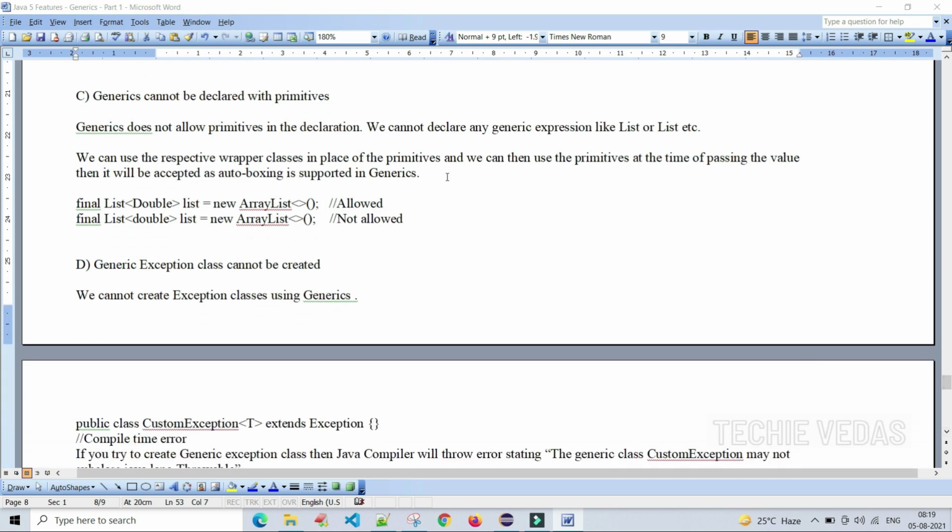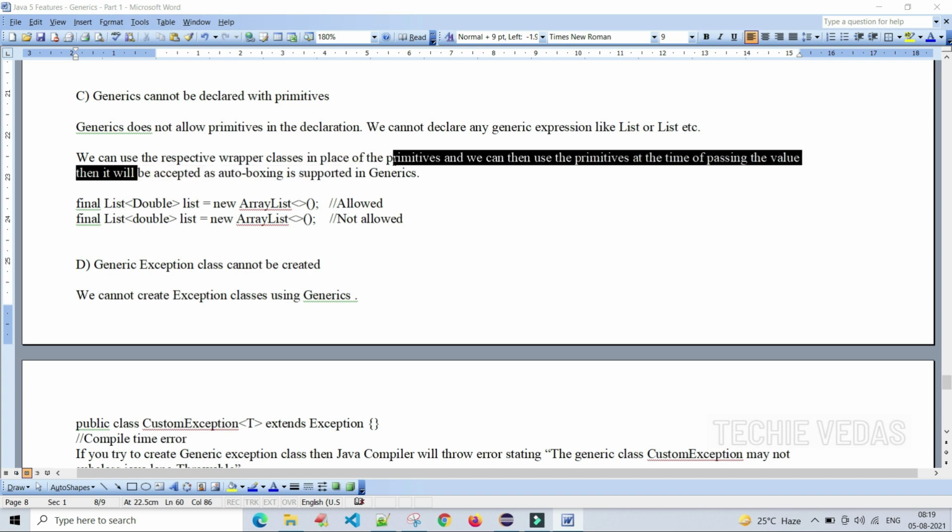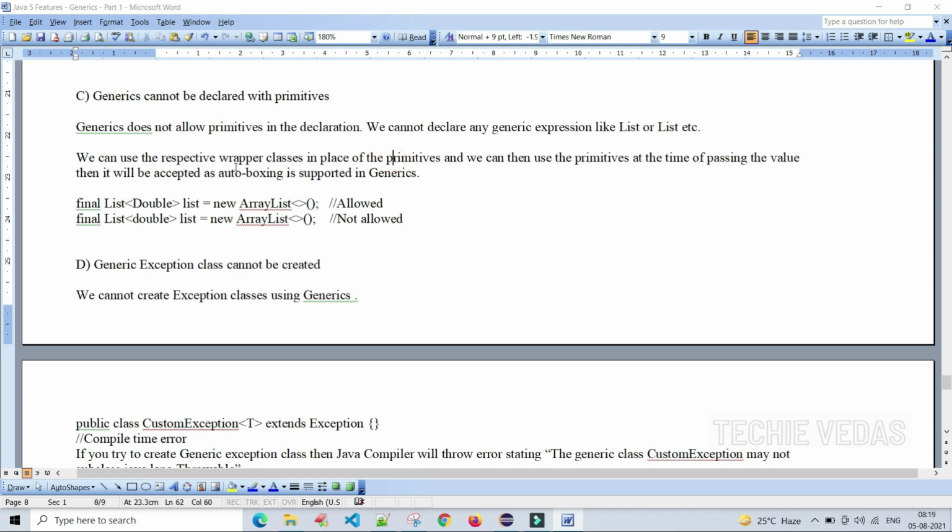Generics cannot be declared with primitives. What is it saying? Generics cannot be declared with primitive values or primitive types. Generics does not allow primitives in the declaration. We cannot declare any generic expression like List<int> or List<double>, etc. We can use the respective wrapper classes in place of the primitives, and we can then use the primitives at the time of passing the value. Then it will be accepted as autoboxing is supported in generics. This is a straightforward point.